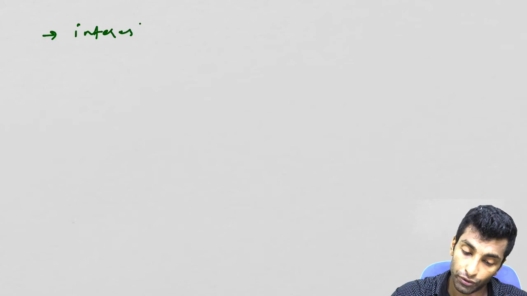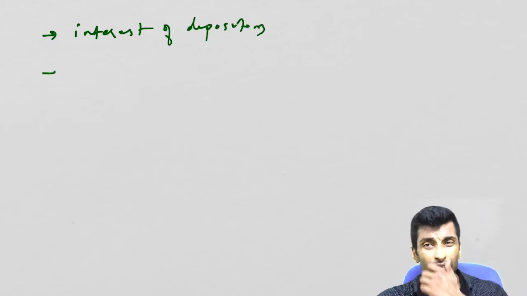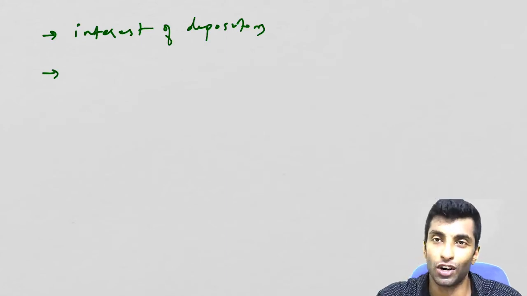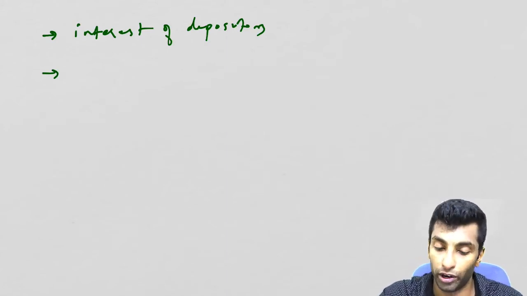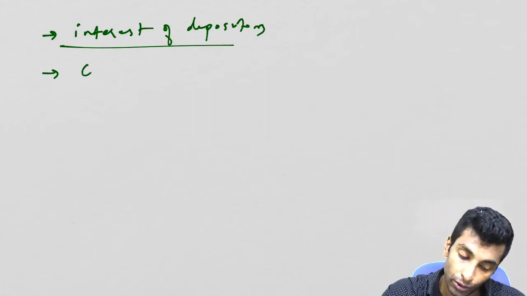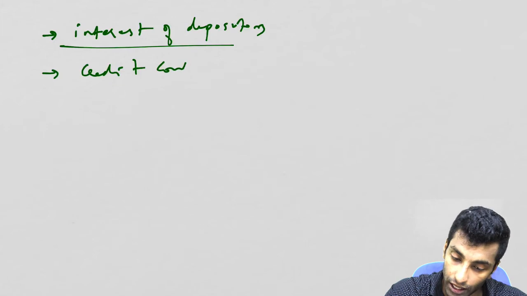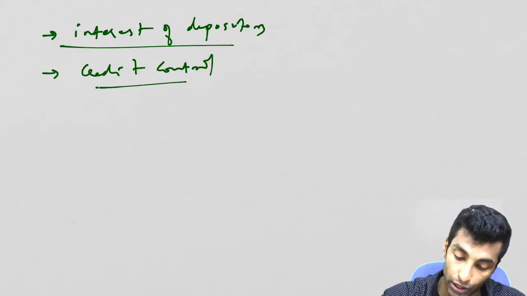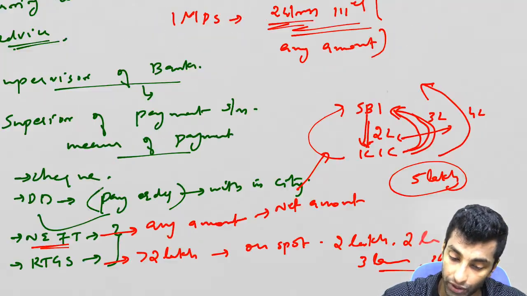Now what is the objective of CRR? Firstly, you are keeping 4%, so in a way you are protecting the interest of depositors. Secondly, protecting 4% is not enough, but I'm just saying one point here. Most importantly, what we are discussing now, that is credit control. Now I'll tell you how it actually happens with the same diagram that we have discussed here.